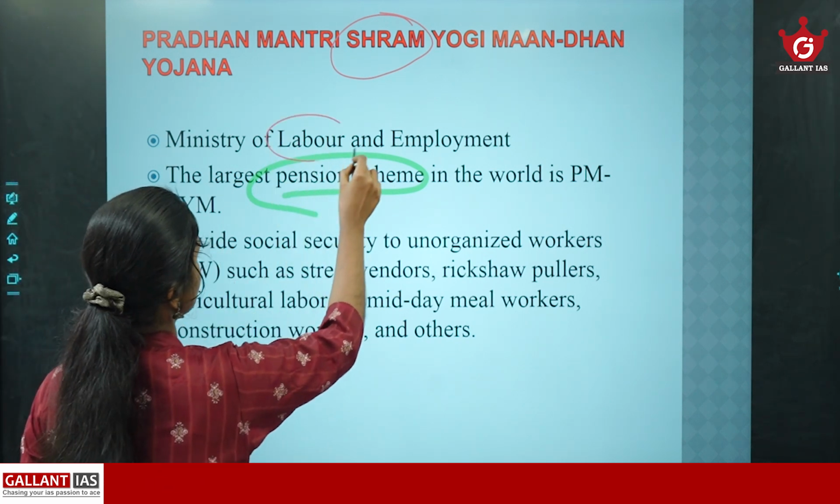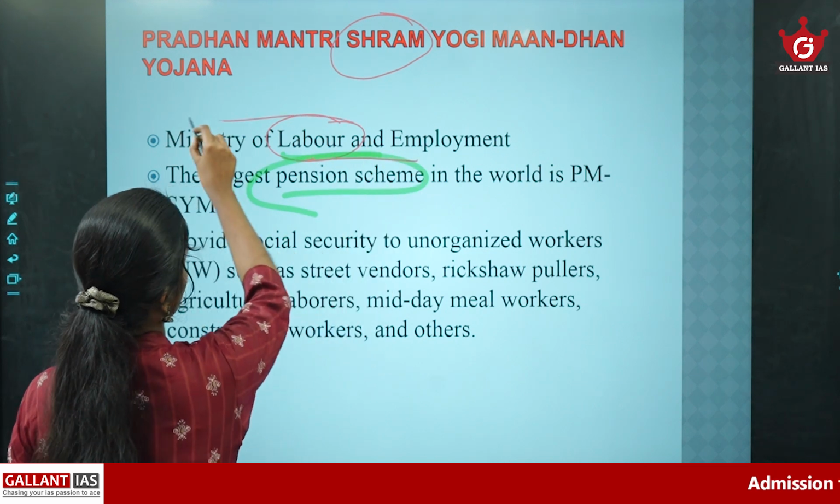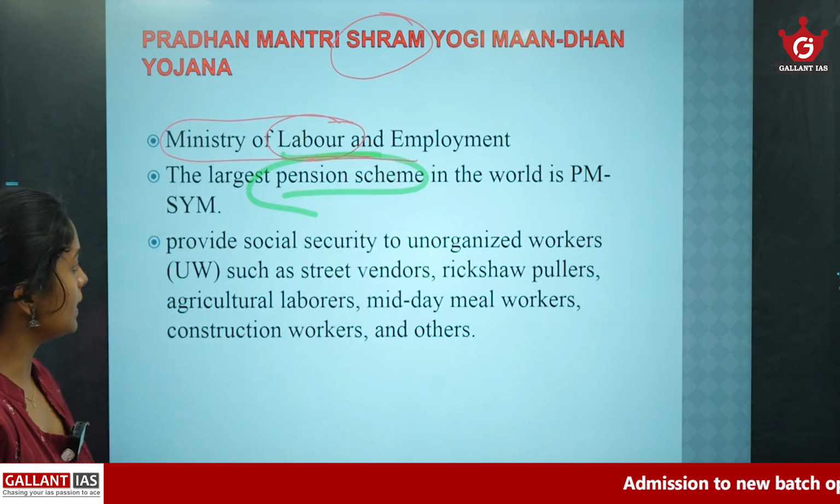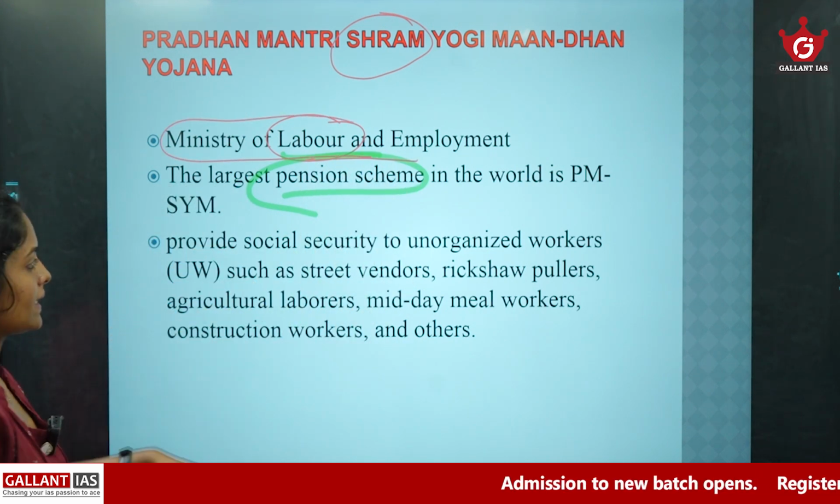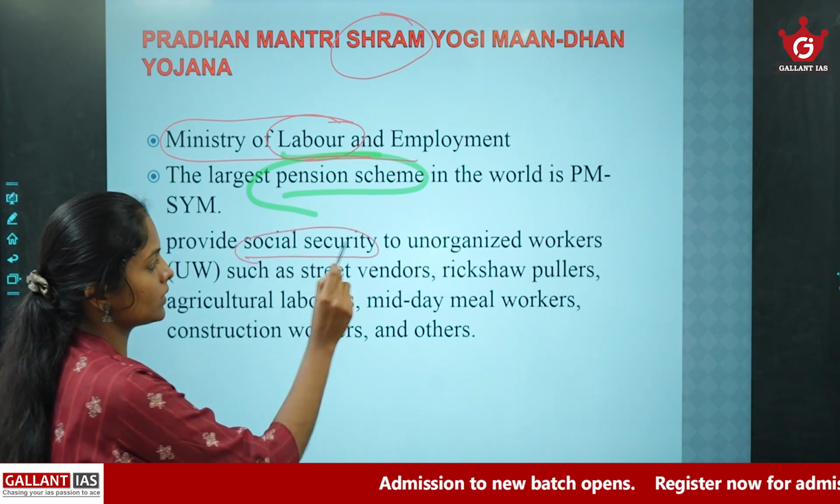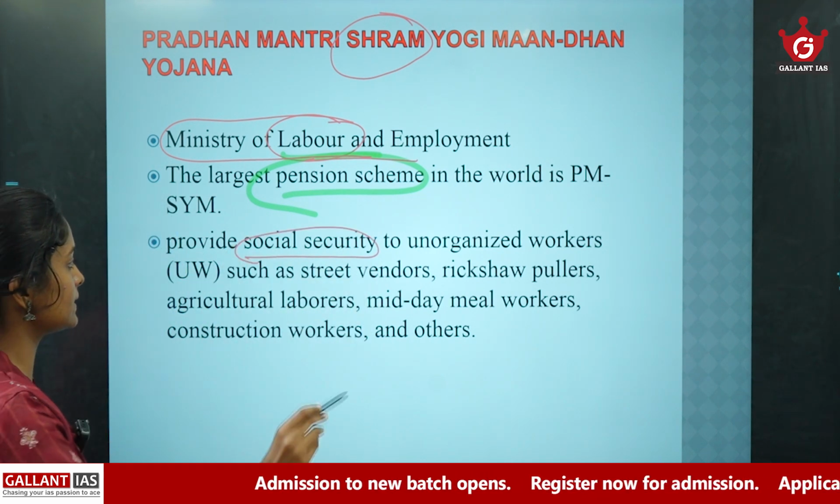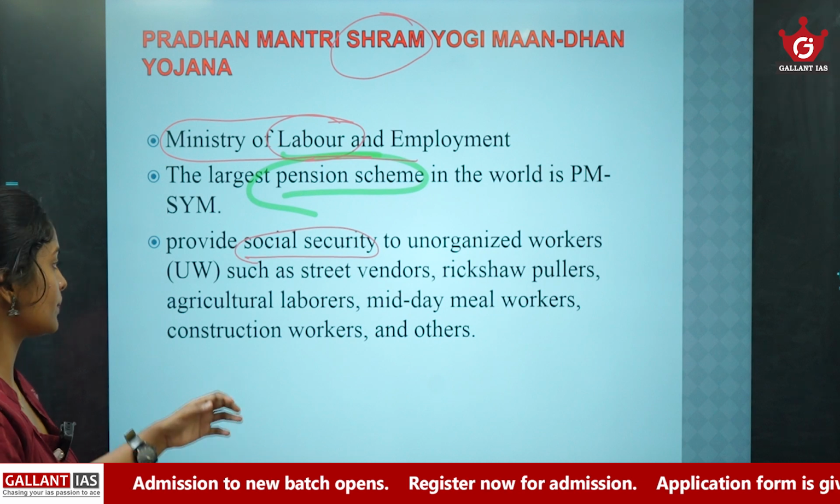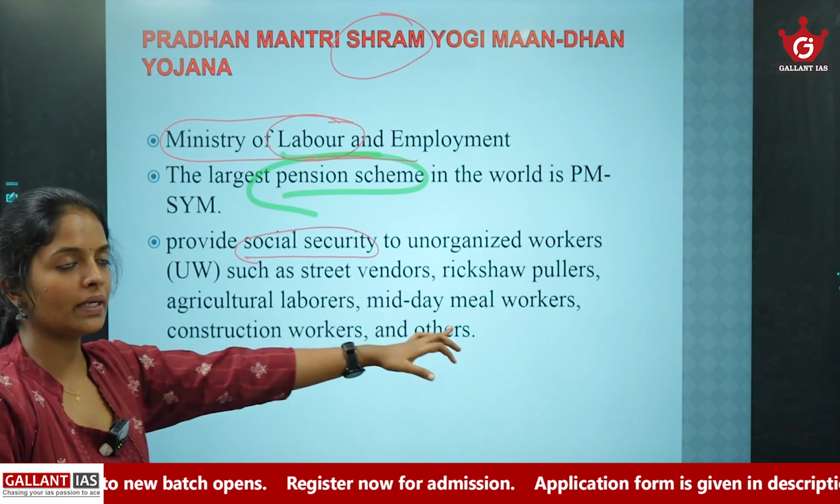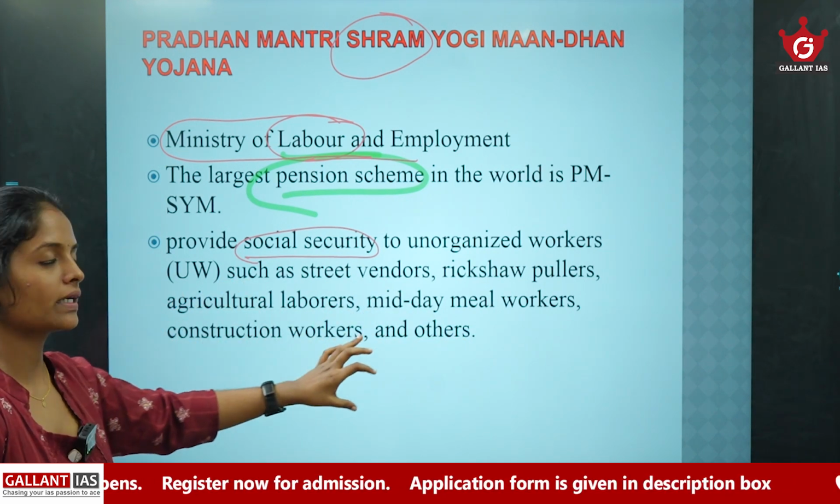We can easily connect the term Shram with labor. So the ministry is the Ministry of Labor and Employment, and it provides social security to unorganized workers such as street vendors, rickshaw pullers, agricultural laborers, midday meal workers, construction workers and others.